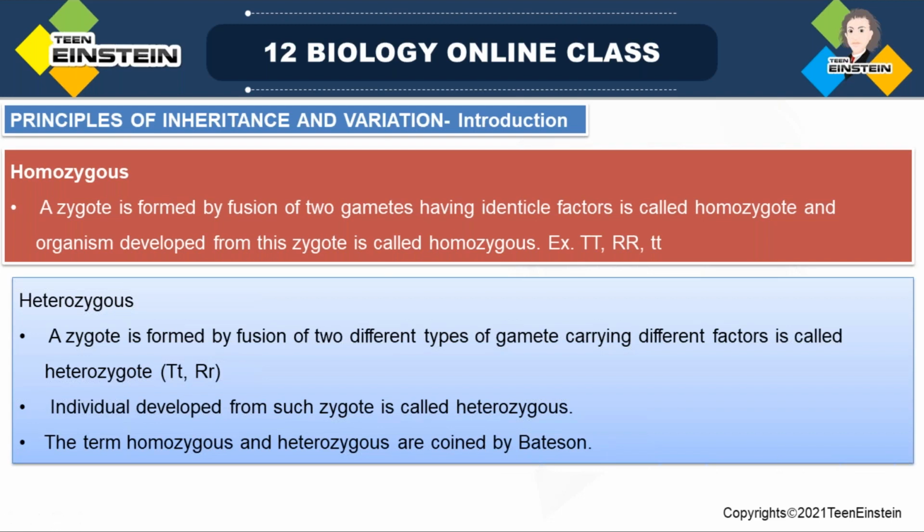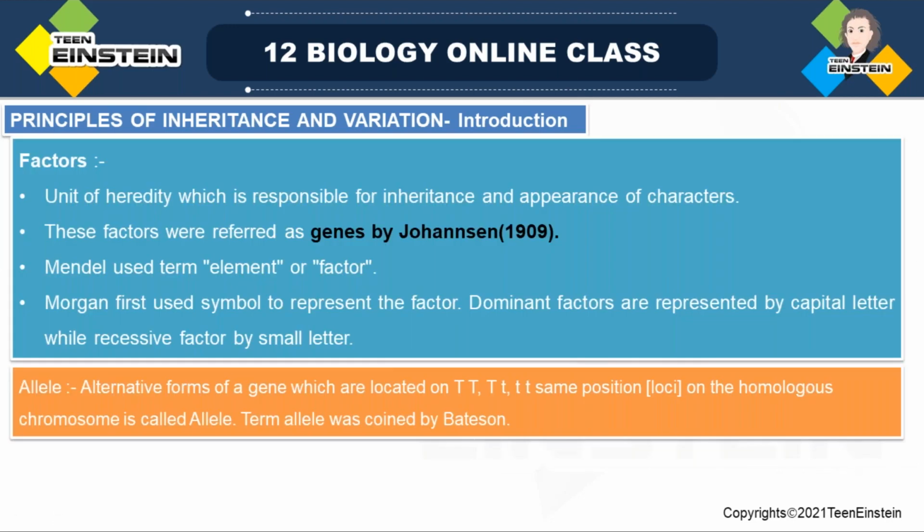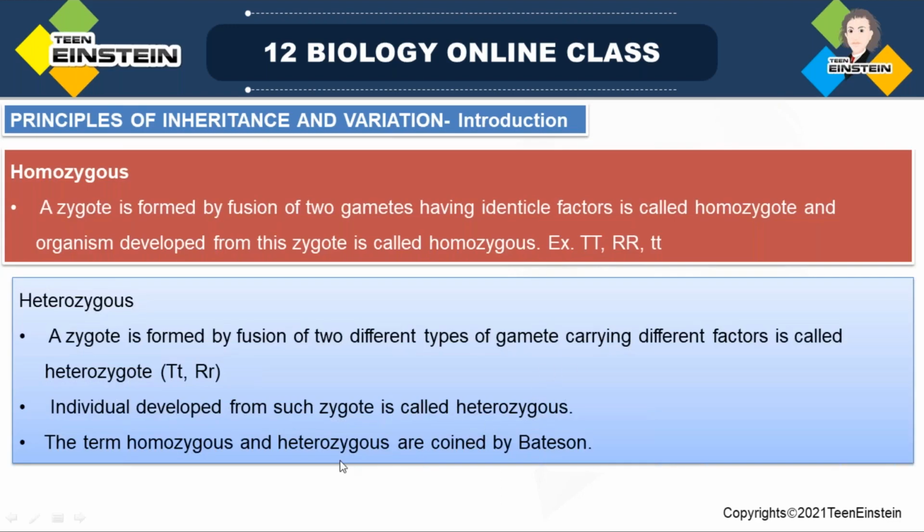The term allele was coined by Bateson, and the terms homozygous and heterozygous were also coined by Bateson only. Note this down: the terms coined by Bateson are allele, homozygous and heterozygous. All these three terms are coined by Bateson.